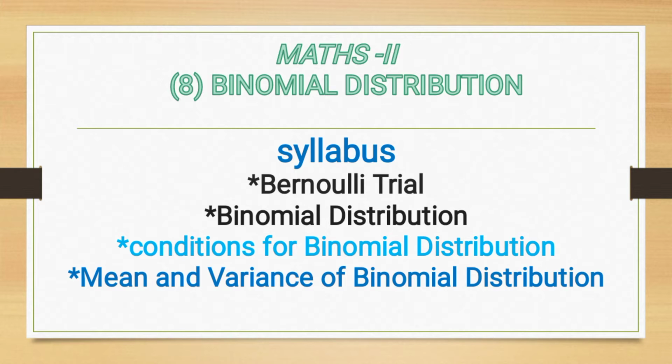Maths paper 2. Today we will see maths paper 2, 8th chapter, binomial distribution. In binomial distribution, there is only one exercise, 8.1. So, see the syllabus of binomial distribution. Here, Bernoulli trial and binomial distribution, then condition for binomial distribution, then mean and variance of binomial distribution.